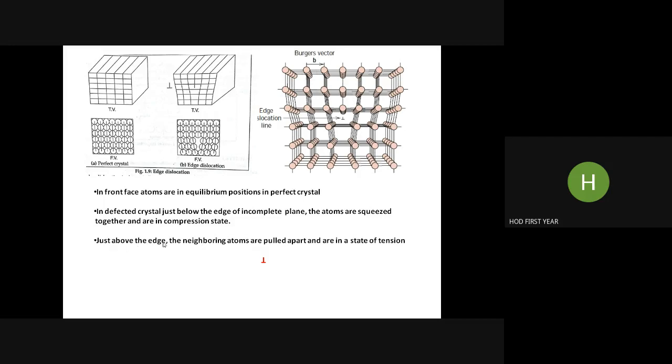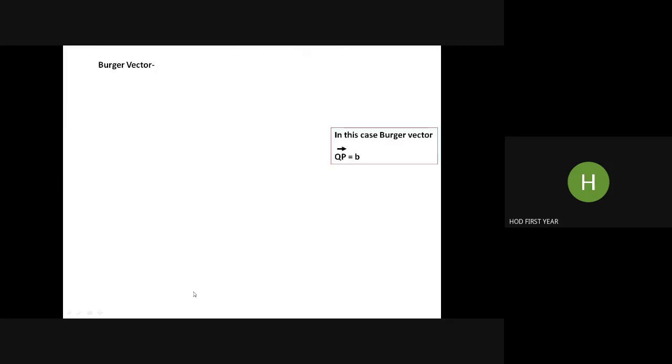Whereas just above the edge, the neighboring atoms are pulled apart and are in a state of tension. Here, above this dislocation plane, you will find there is tension. They are under tensile stress. Okay. Now this edge dislocation is represented by this perpendicular symbol. Okay, this is the way we represent the edge dislocation position. So it indicates the position of the dislocation line.